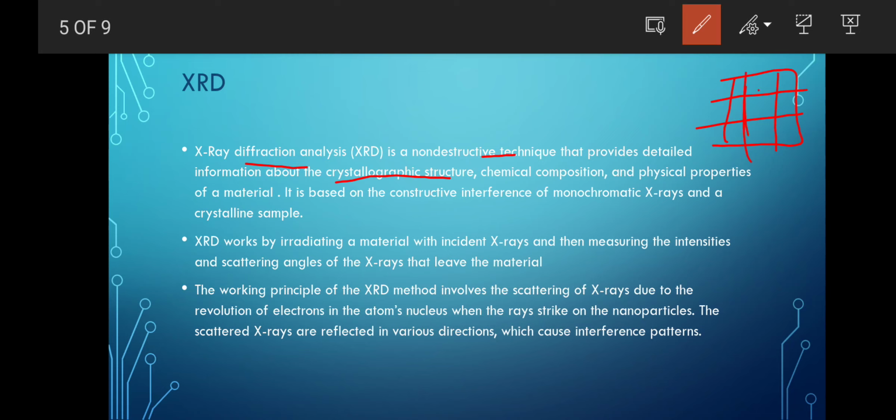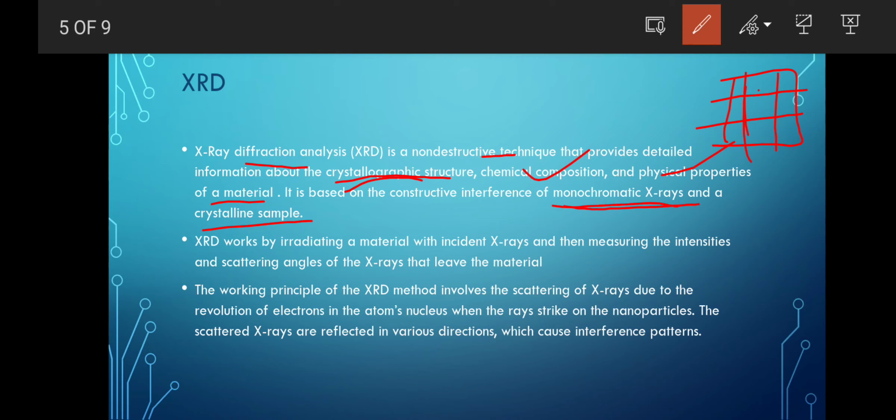Voids are present, like we have in our 12 sense, right? There was an arrangement of certain crystals, how they are arranged and packed. So they can tell us the crystallographic structure, chemical composition, and physical properties of the material. So it is based on the constructive interference of what? Monochromatic X-ray and a crystalline sample.